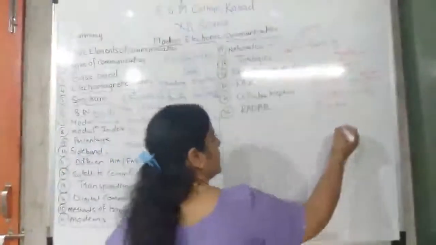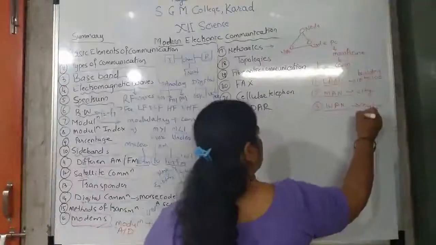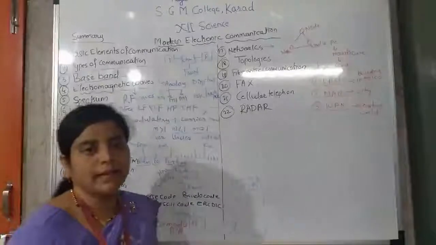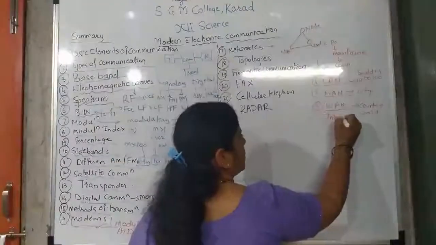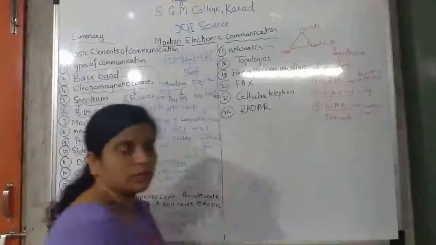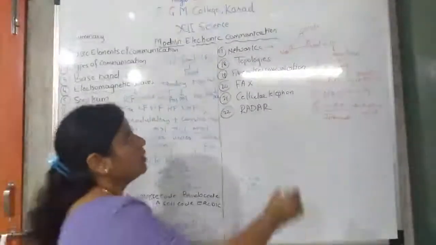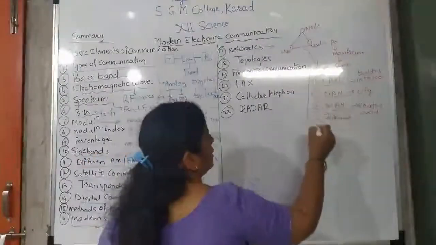So what is WAN? WAN is within the country or world. WAN is the wide area network. The example is the internet. We use the internet in the WAN connection. It is the wide area network. So these are the types of networks.